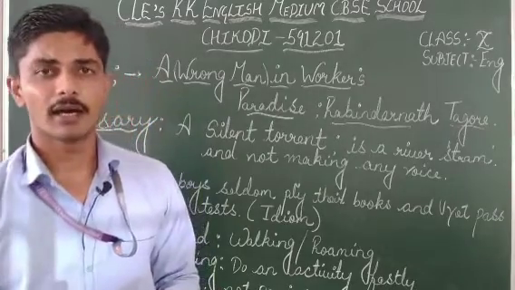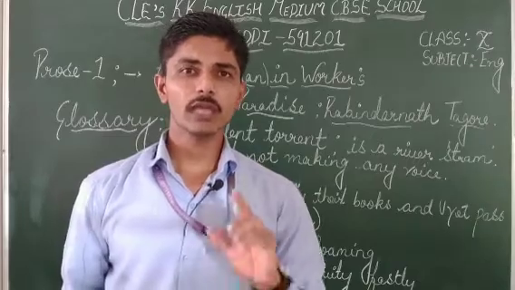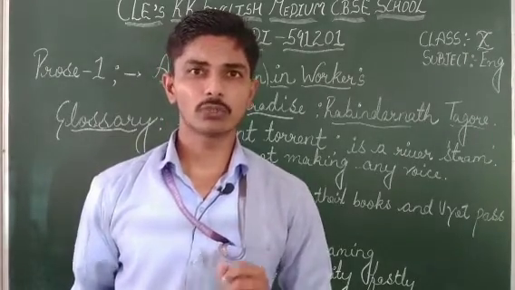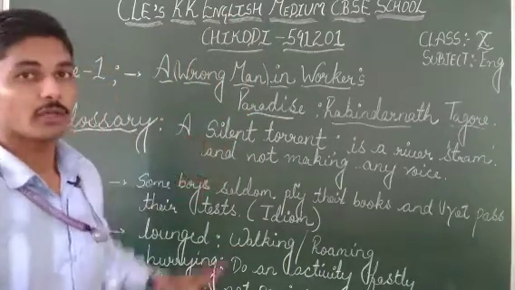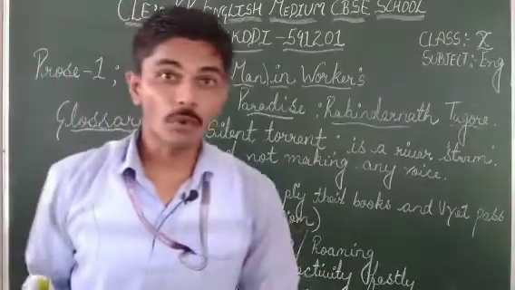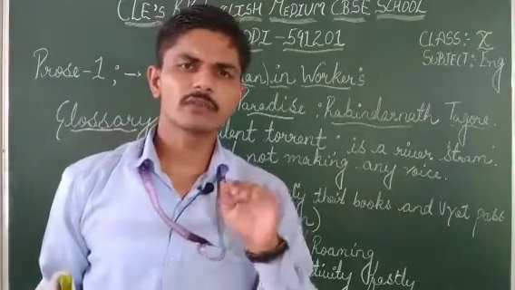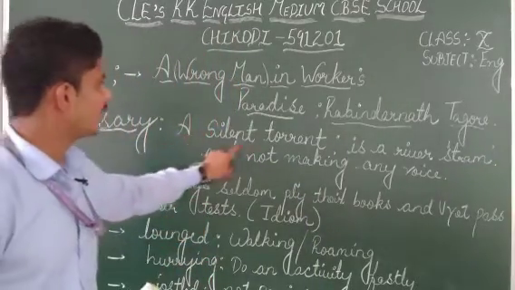The stream flowing there in the heaven does not want to waste its own time by making a sound. So it is flowing very silently. That's why it is called a silent torrent.